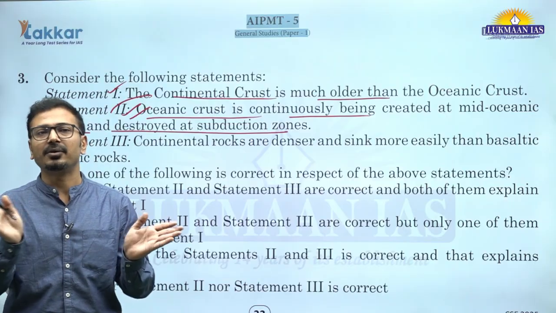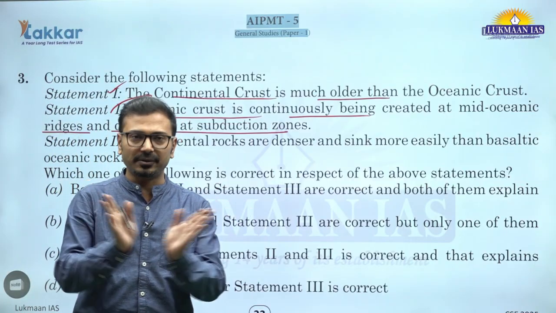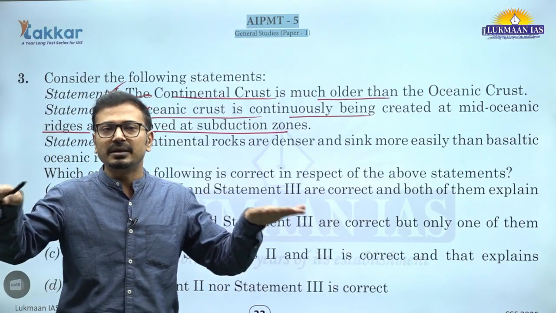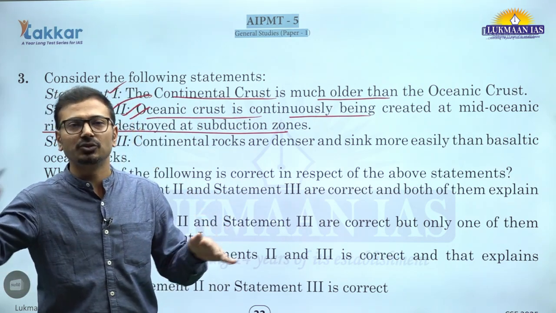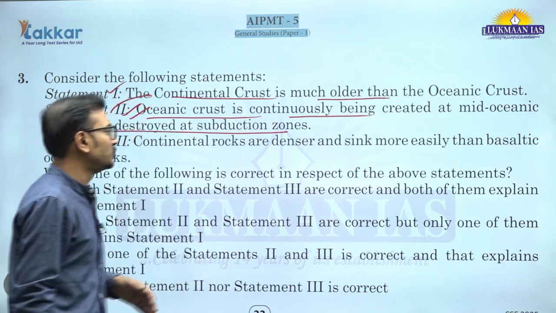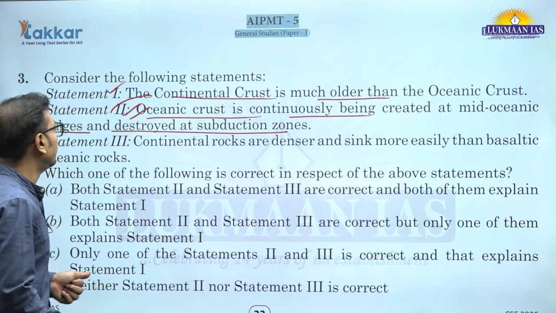And because of that there is divergence happening there. And ultimately that crust, when it becomes older, is getting consumed at trenches at the subduction zone where there is convergence of plates.